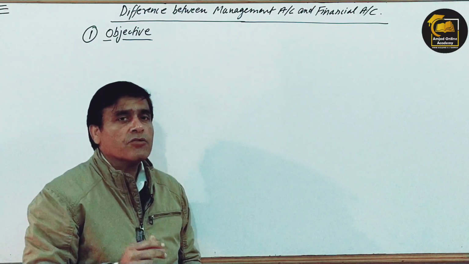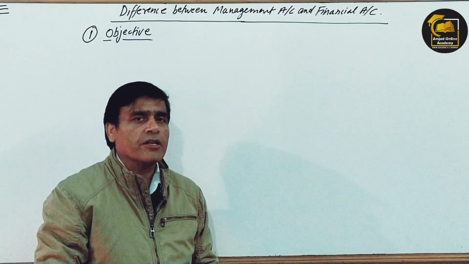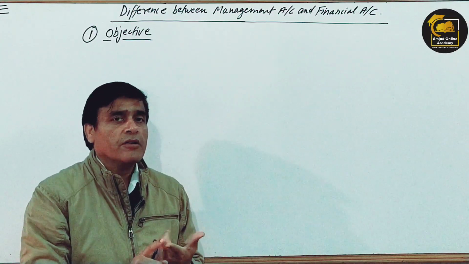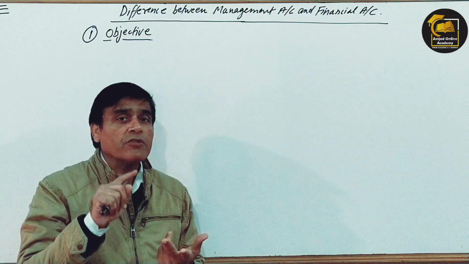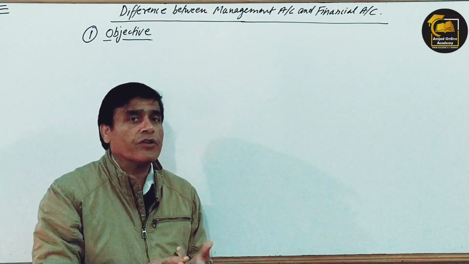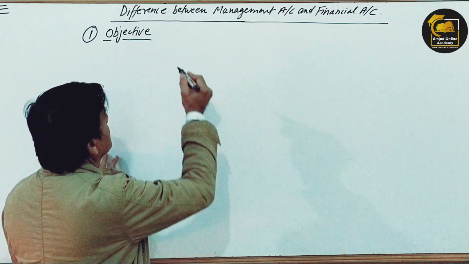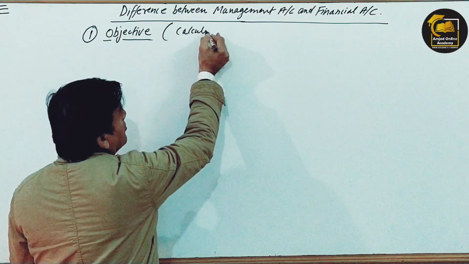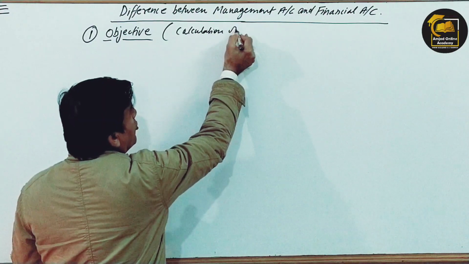We have already studied financial accounting. For what purpose is financial accounting prepared? The main purpose of preparing financial accounting is calculation of profit.